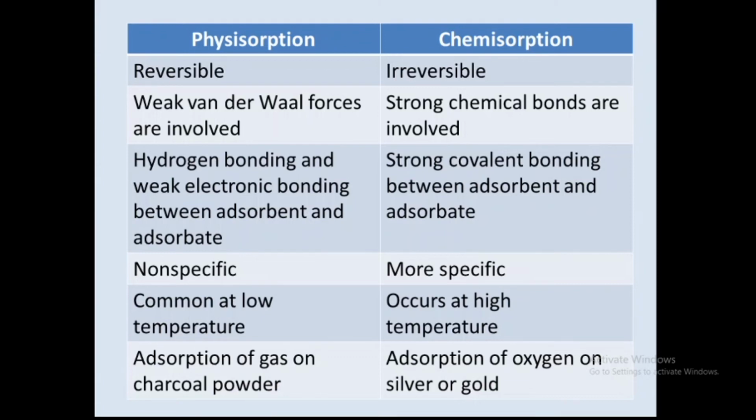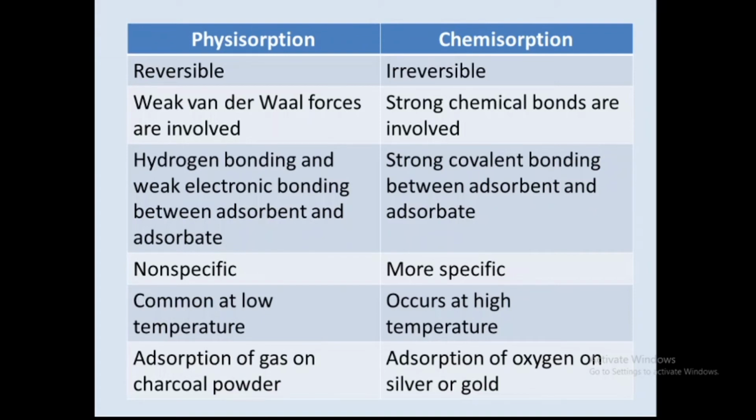The adsorbate is not easily detached from the surface of adsorbent after the adsorption. Next, physical adsorption is a non-specific process, whereas chemical adsorption is more specific, like a drug-receptor interaction, with more specificity between the adsorbent and adsorbate. The specific adsorbent adsorbs the specific adsorbate. Physical adsorption occurs at a low temperature, whereas chemical adsorption occurs at high temperature. So this is again a difference.